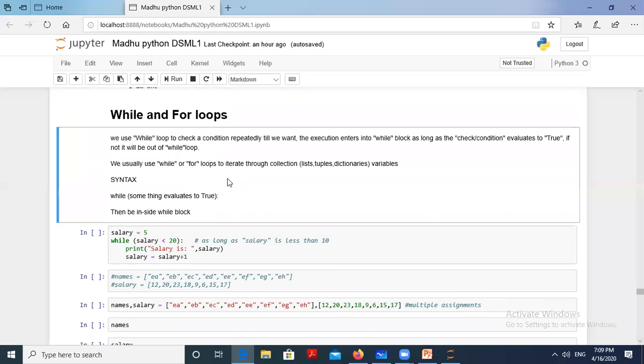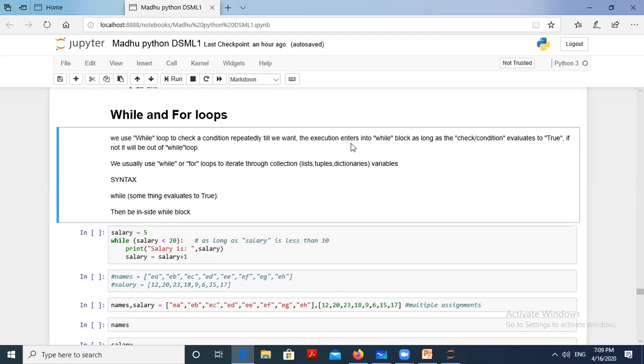So today's concept is the while and for loop. We use a while loop to check a condition repeatedly as long as we want. Till the condition is satisfied for the input, you have to apply the while loop.